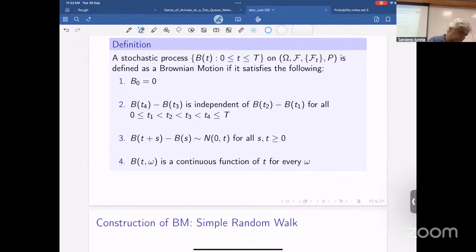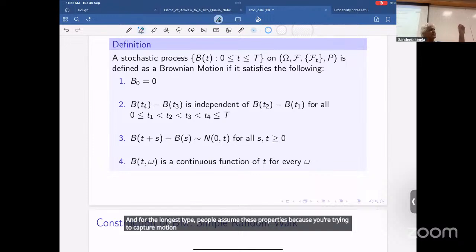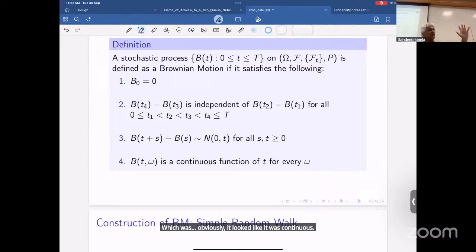All right. So these are the 4 properties that Brownian motion has. For the longest time, people assumed these properties because you're trying to capture the motion of pollen grains, which obviously looked like it was continuous. So you didn't have to stretch your imagination for that. And it looked like it was moving incrementally in an independent sort of way. What it did earlier didn't affect what happened later.